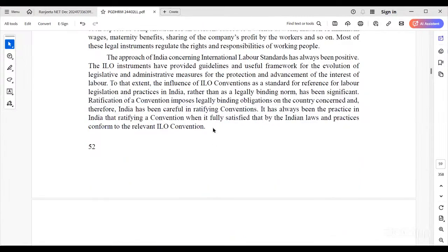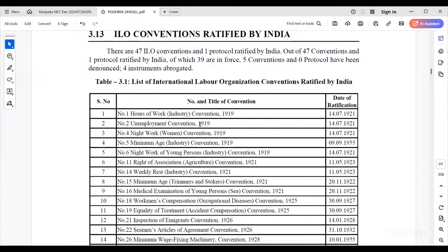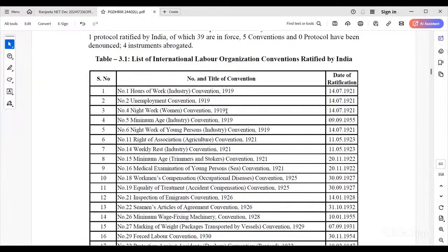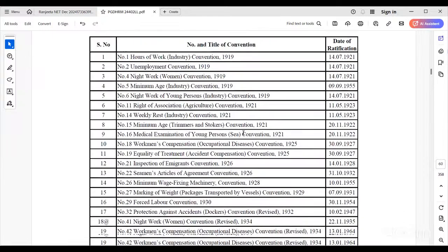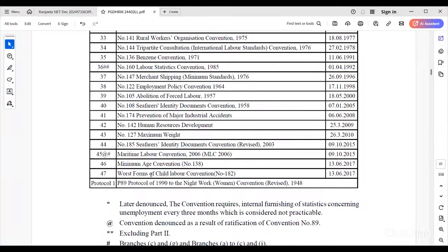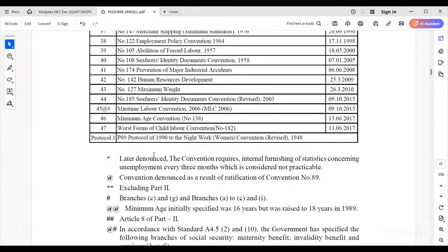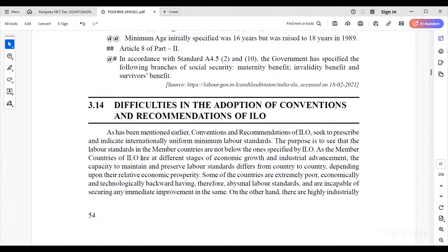All will see how the ILO and India are working together. So this is the list of international labor conventions ratified by India from 1919 to 1992. So here, 47, the last one is updated 2017. Still the protocol 1990. From 2017 onward, we have adopted so many conventions and implemented them also.